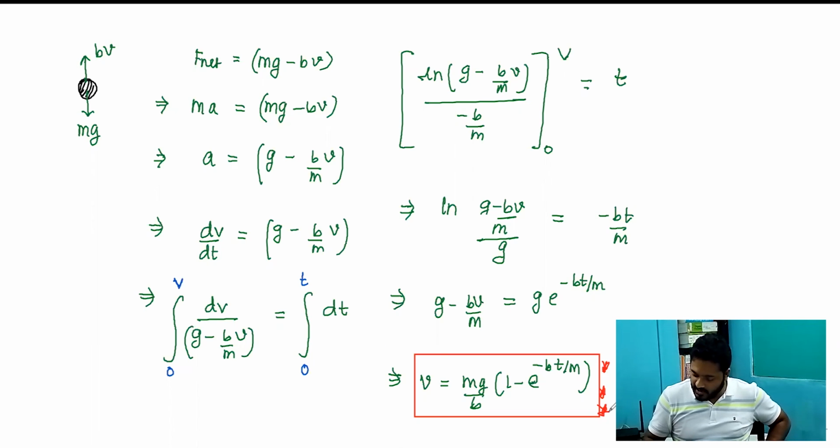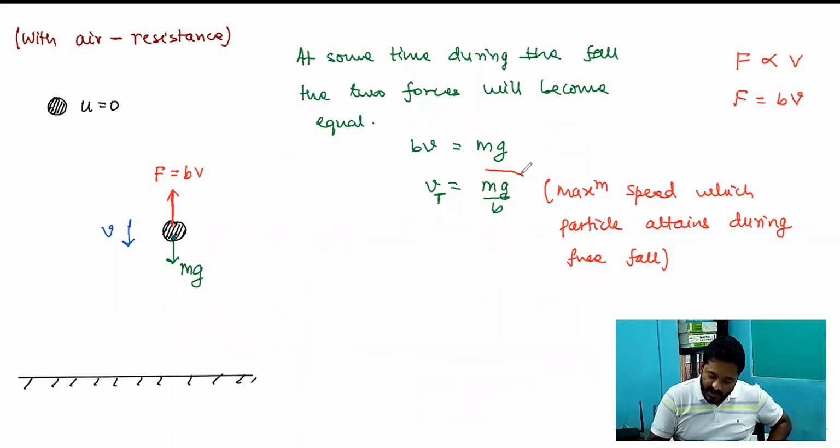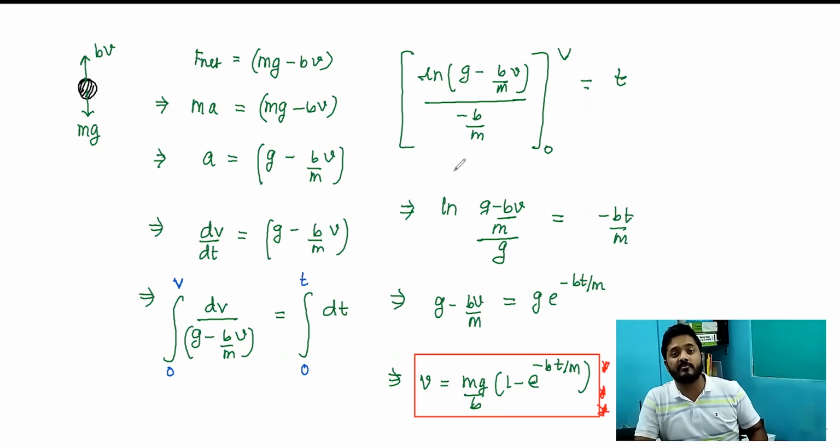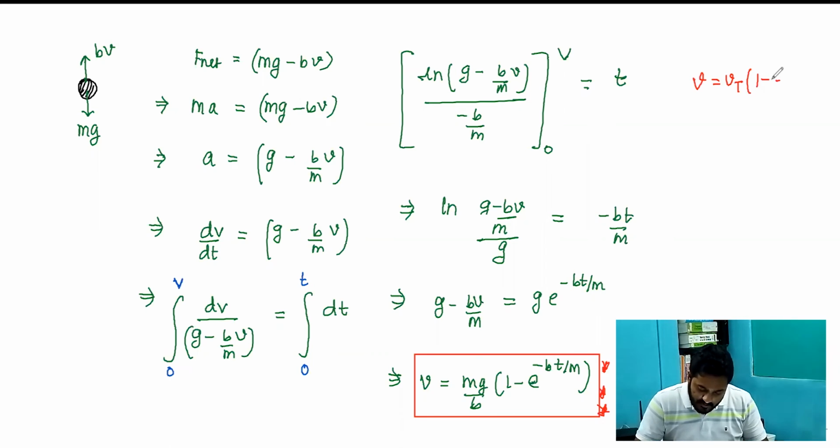If you look at this mg by b, it is regarded as the terminal speed, or the maximum speed which the particle attains during the fall. So we write it as v naught, or if you want, you can write it as vt. So the expression is v equal to vt into 1 minus e to the power minus bt by m.